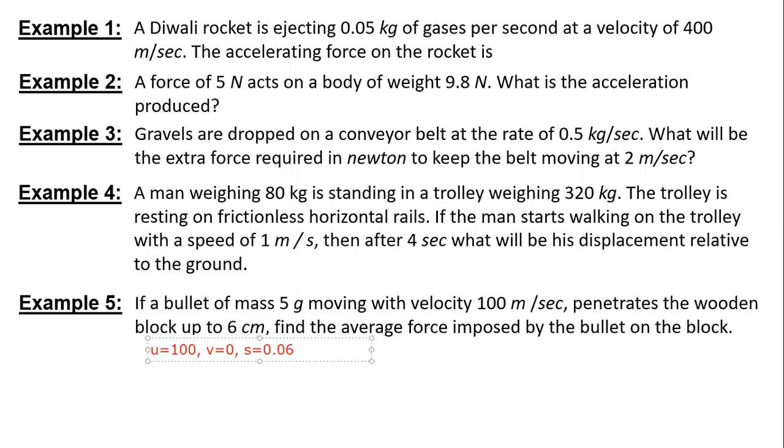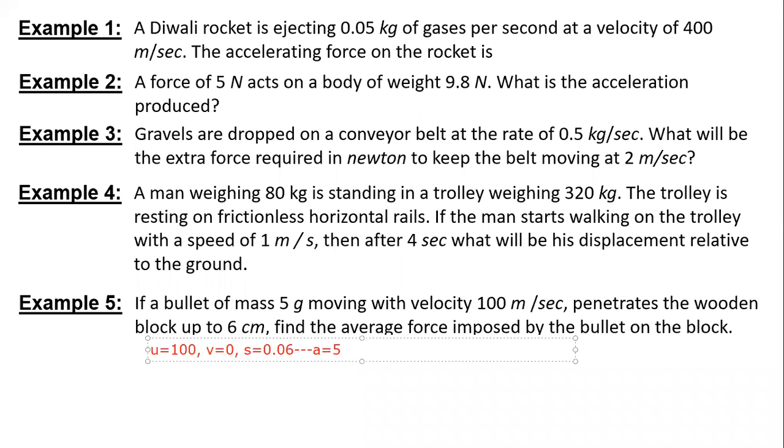After solving it, we get a equals 5 lakh by 6 meters per second square. How much acceleration did you get? 5 lakh by 6. Okay.